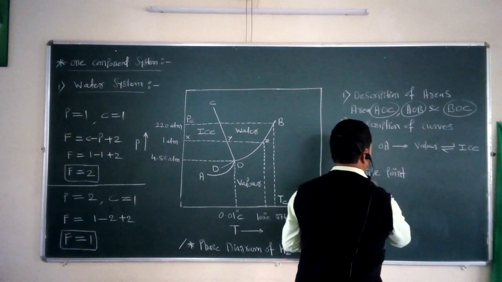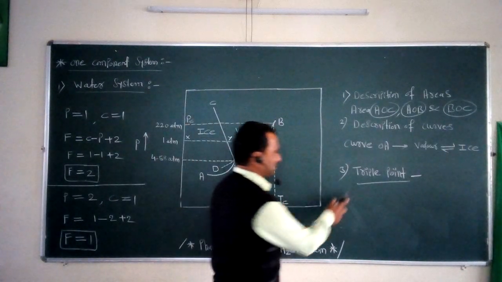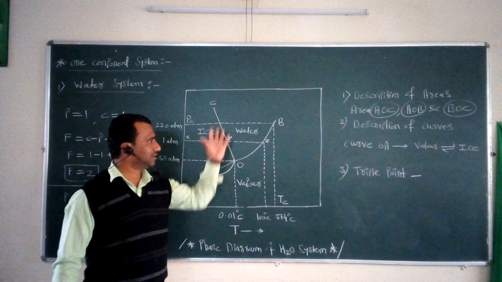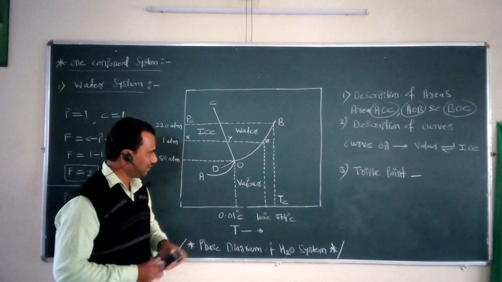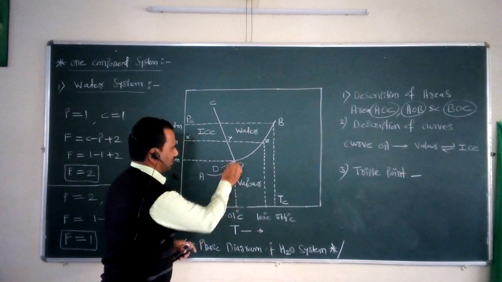One triple point is present in this particular water system. That point is called the point O. This point O is called the triple point.